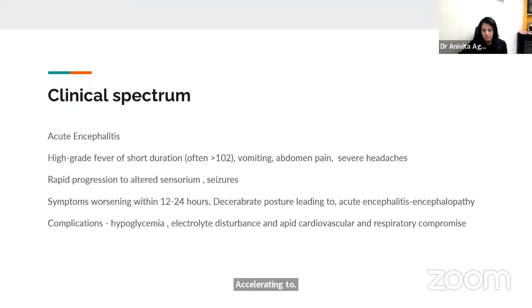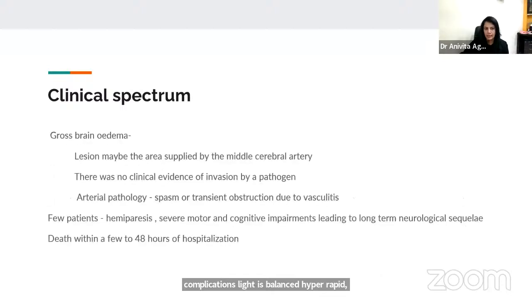The complications are the next step, where complications such as electrolyte imbalance, hypoglycemia, and rapid cardiovascular and respiratory compromise happen, after which there is gross brain edema. As Dr. Ashish mentioned, this gross brain edema, after many years, was evaluated and found to be more of a spasm or a transient obstruction due to vasculitis rather than virus invasion, rather than actual thromboembolic disease.